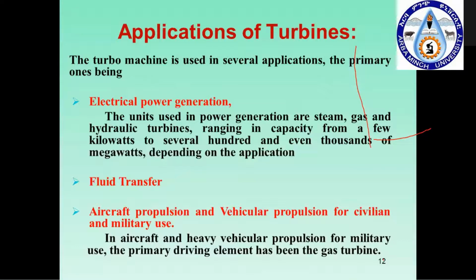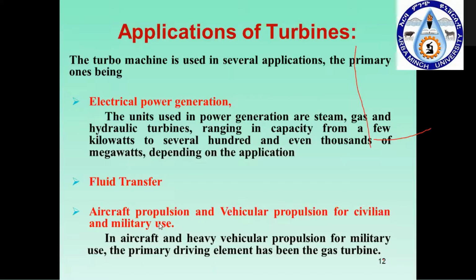What are the applications we will be seeing? The first one, basically this turbo machine has application in electrical power generation from small kilowatt to higher megawatt. It can be used for different applications, and for this electrical power generation, different kinds of turbines will be used. And again the next one, it will be used for fluid transfer. Basically pumps are used for fluid transfer.